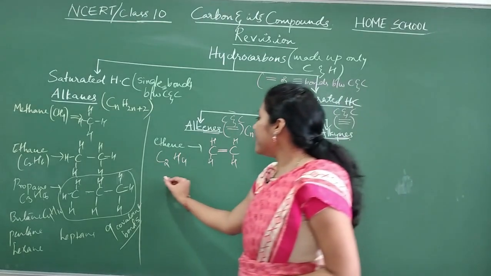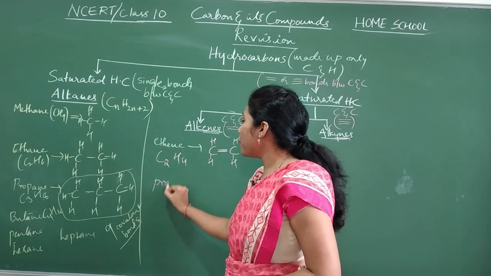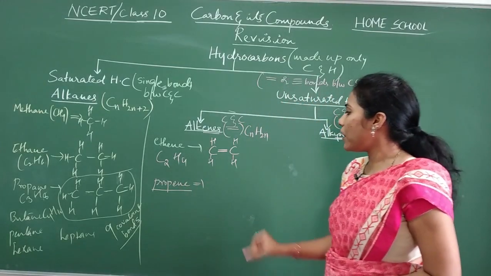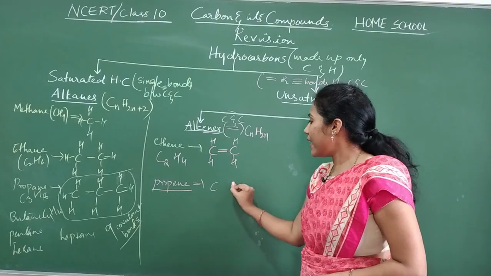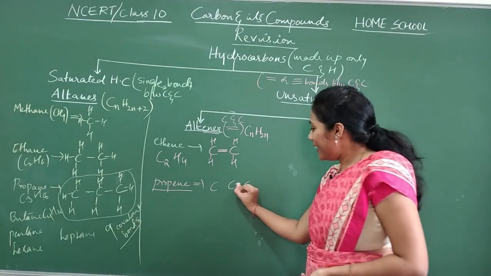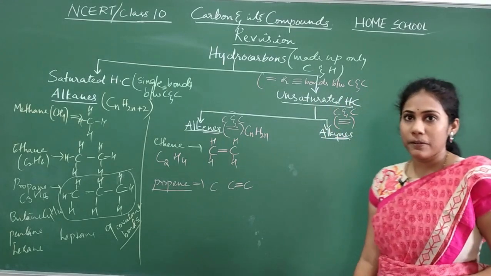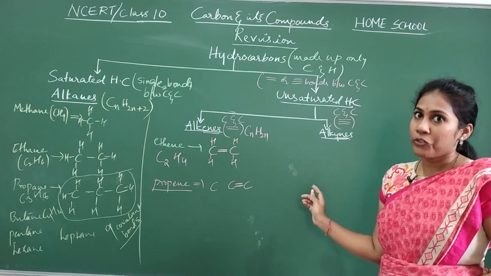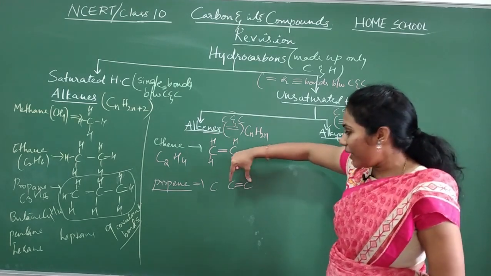Okay, so similarly you can write a structure for propene. Yes or no? How do you write a structure for propene? Prop in the sense 3 carbon atoms, put like this initially. Between any 2 carbons, show a double bond. I am showing a double bond between the last carbons. You have to show a double bond between the last carbons.